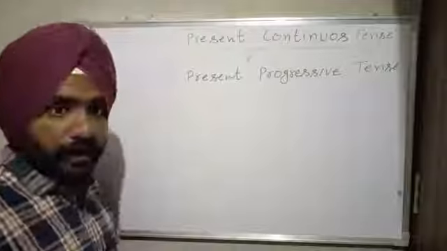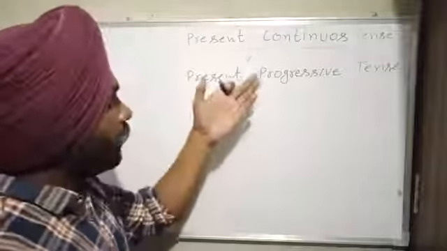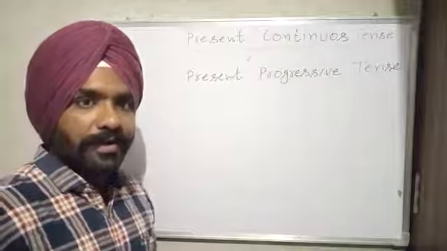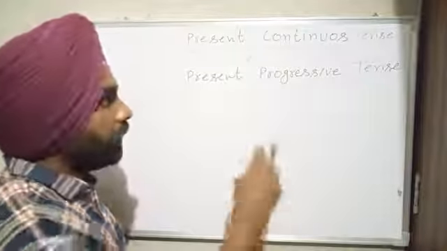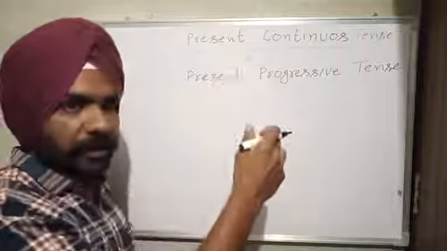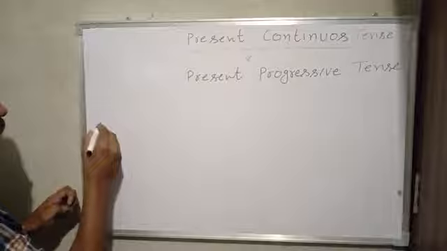Okay, बच्चे, as the name suggests, continuous or progressive, it means in this kind of tense some sort of work is in progress or in continuation. So this is the main trait of these kinds of sentences, that the work is in progress. So the first rule is about